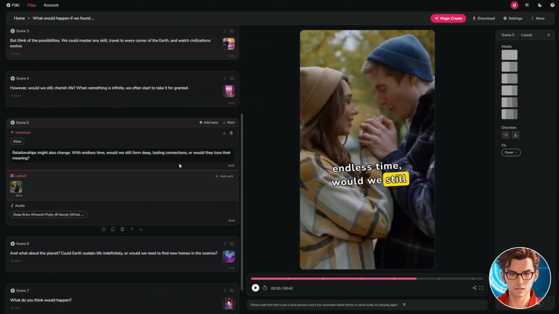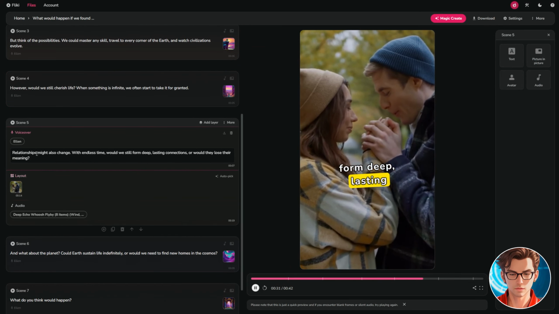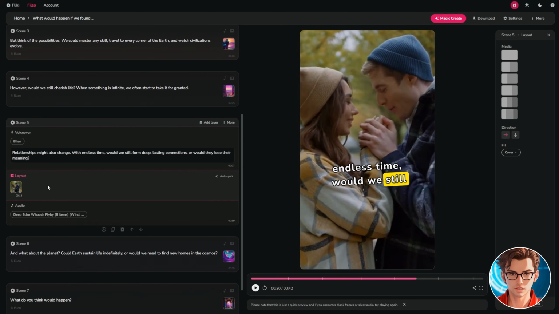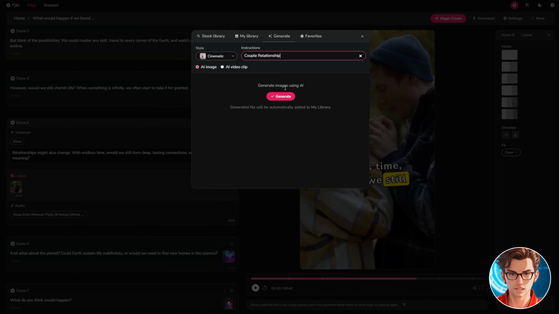You can preview the scene by clicking on the play button next to the scene number. I'll mute the audio because it's a surprise for later. If you prefer, you can also use an AI-generated image. Simply enter your prompt and click on Generate.